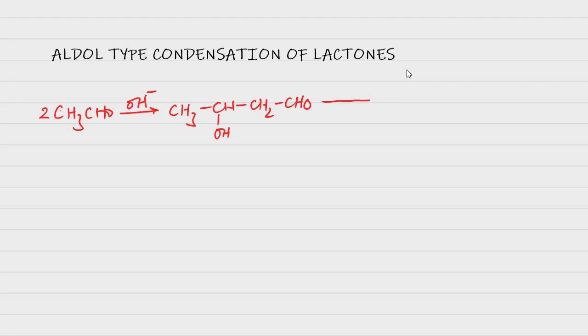In the next dehydration step, in the presence of the base again, it will lose a molecule of water, forming the crotonaldehyde, CH3CH=CHCHO. This is the best example for the aldol condensation reaction.